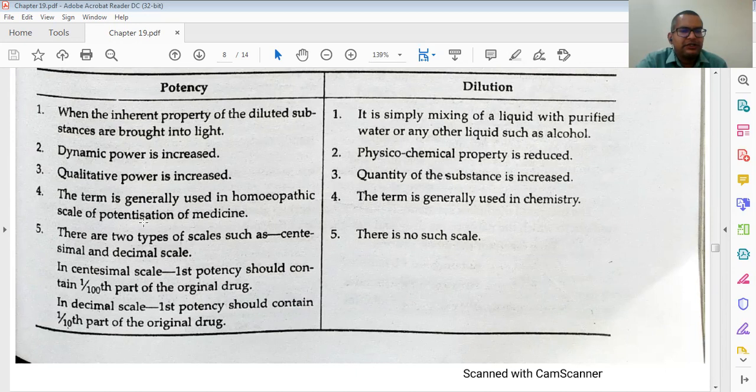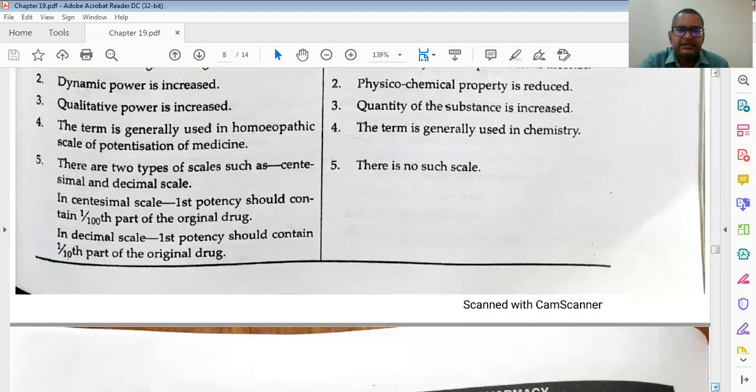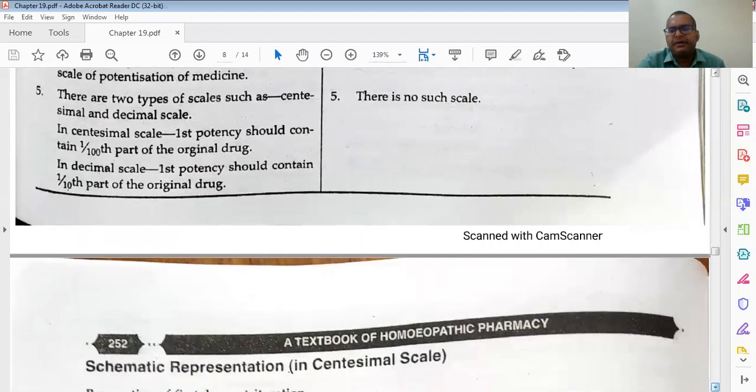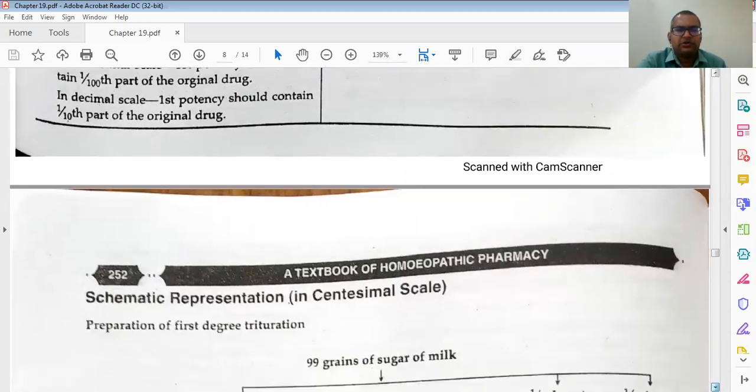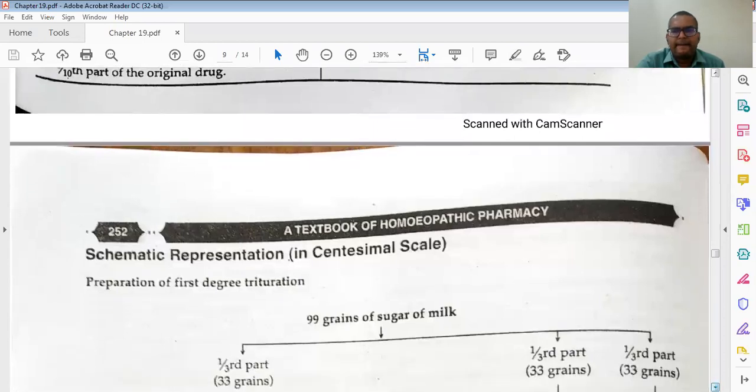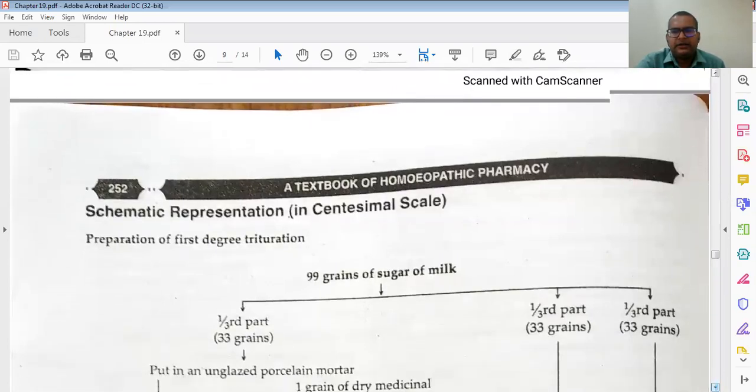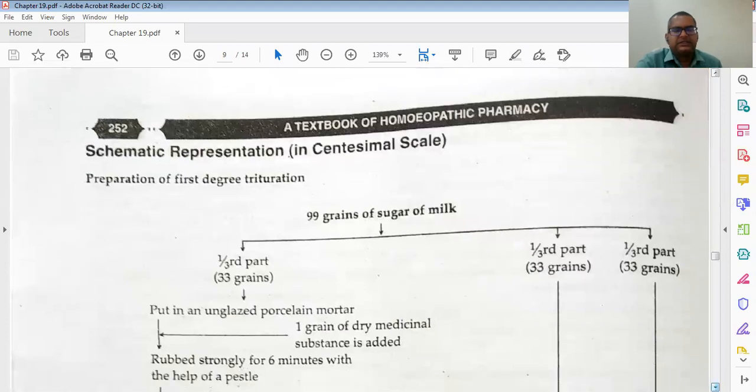Since potencies are already given, how will scales be? There will be no scaling in the case of dilution. So these are the five differences. Just remember these five differences. Sometimes, though I have seen it only occasionally, one or two times in a short note, you may be asked to differentiate between potency and dilution.